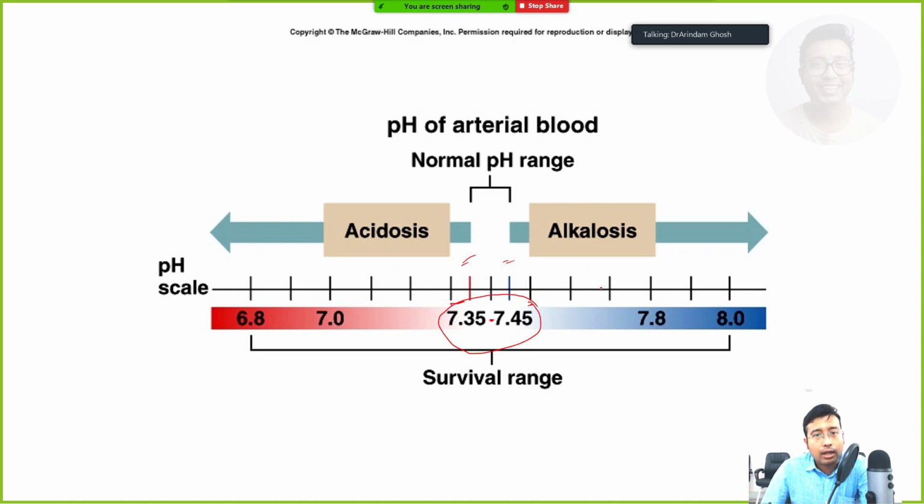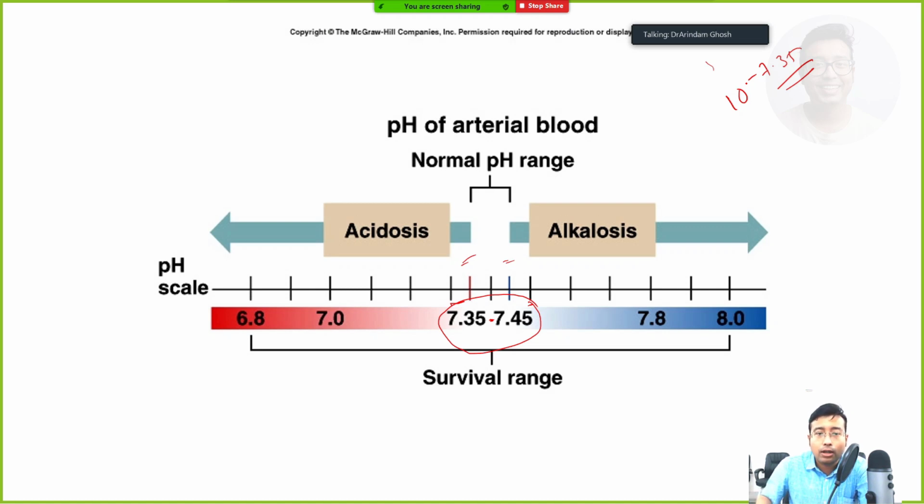One thing I didn't ask because I thought you already know: what is pH? pH is the negative log of hydrogen concentration. So there has to be some amount of protons in our system. Where are those protons coming from? There are multiple sources of H+, because negative log of hydrogen concentration means there has to be at least 10 to the power minus 7.35 milliequivalent of proton, isn't it?